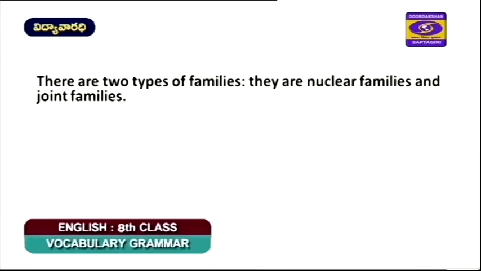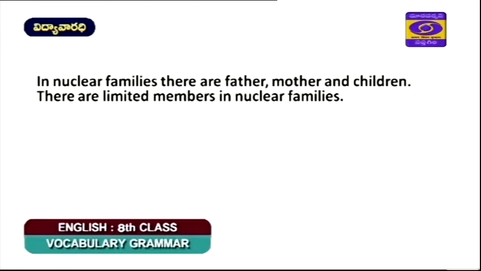Of course, when we attempt to write this, if you carefully remember the content, there are two types of families. They are nuclear families and joint families. This is the information given on the top of the tree diagram. So the same information is put in the form of sentences. We start off writing through very simple activities. This appears to be very simple. That's in fact simple also. But from these simple essays, we have to start practicing writing.